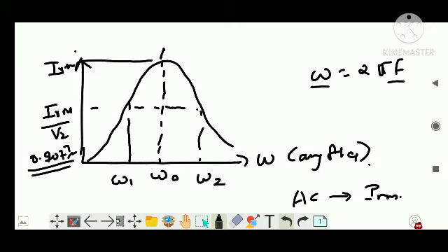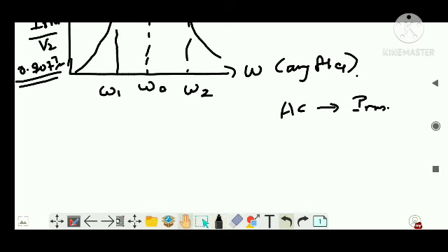Now let me point this as A, this as B, and this as C. Now at point A, if I want to calculate the power, it will be I square into V, right?